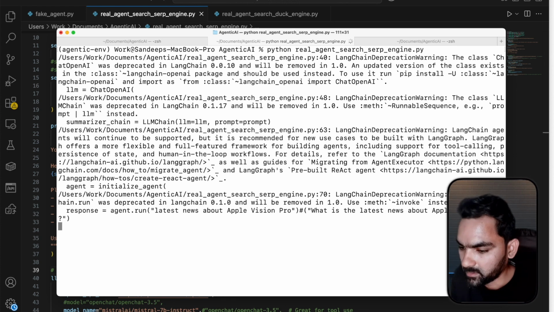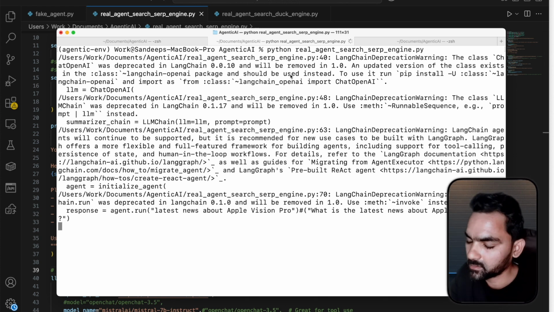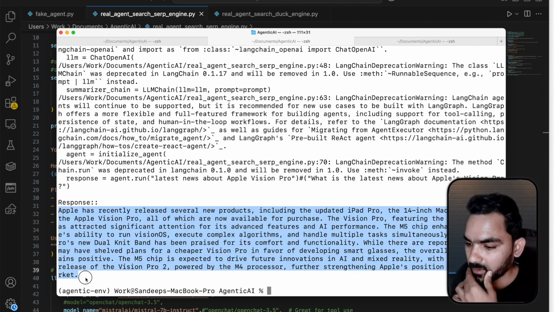So the agent is running. Here we can see a few warnings from LangChain. We can ignore that for now. It won't stop our experiment. It is running on the latest news about Vision Pro. This is the response we got from SerpAPI.